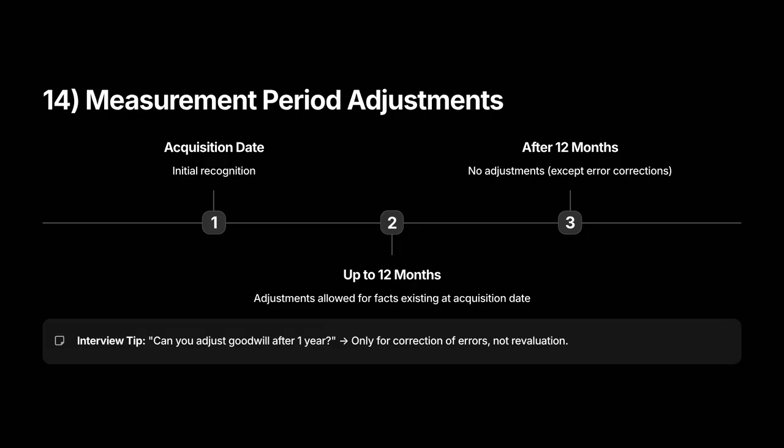14. Measurement period adjustments. What the measurement period is: a window of up to 12 months after the acquisition date to adjust provisional amounts. These adjustments are for additional information about facts and circumstances that existed at the acquisition date. Limits and rules: do not adjust for events that arose after the acquisition date. After 12 months, treat new information as a separate post-acquisition event, or correct prior period errors if applicable.